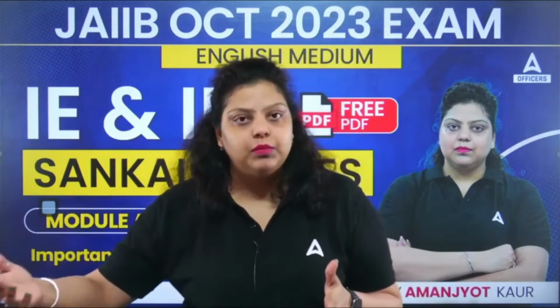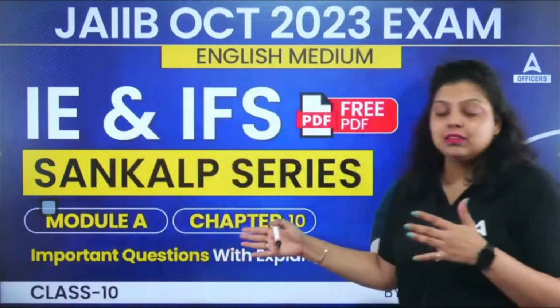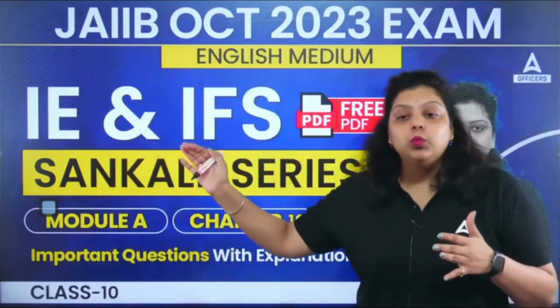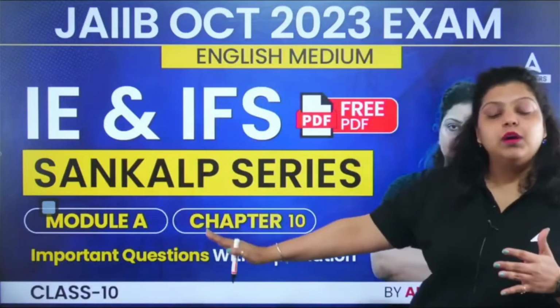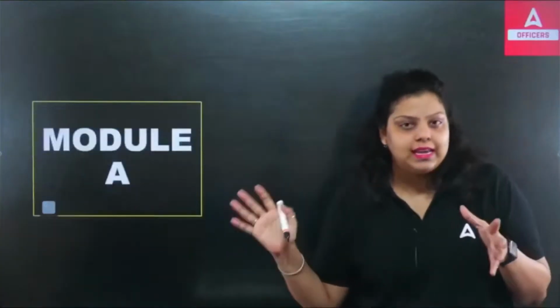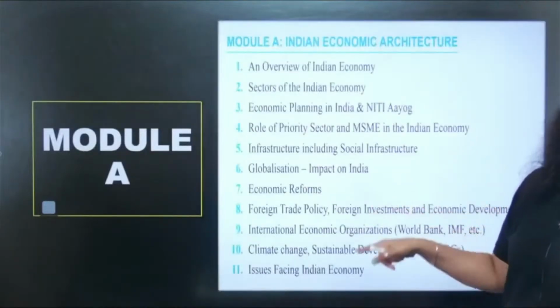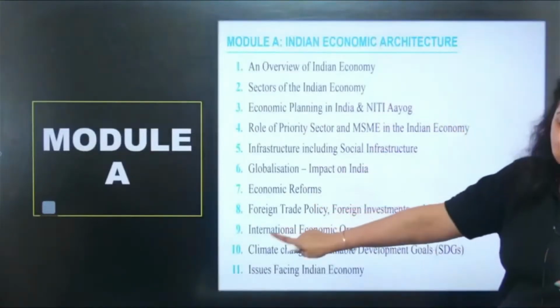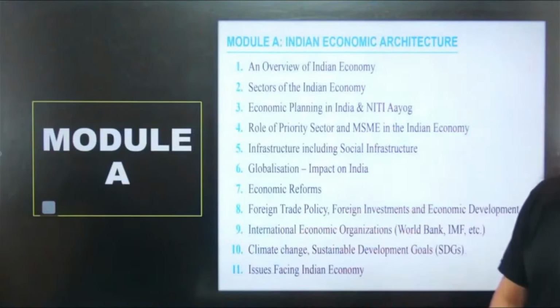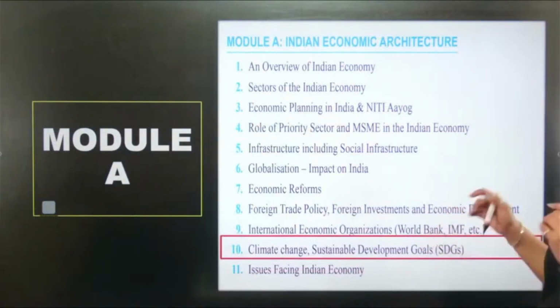So every day we discuss one particular unit in the form of MCQ plus explanation. We are talking about a chapter. Such type of sessions we have already completed 9. This is the 10th session, as you can see, in which we are going to discuss a number of questions with the explanation. Now, what particular topic does unit 10 have? Out of 45 units, 11 units are in your module A. Out of 11, we have completed 9. And today we are going to discuss the 10th unit, that's climate change and sustainable development goals. In this particular unit, we are going to discuss questions with the explanation.